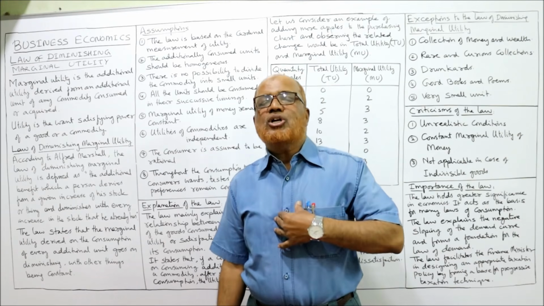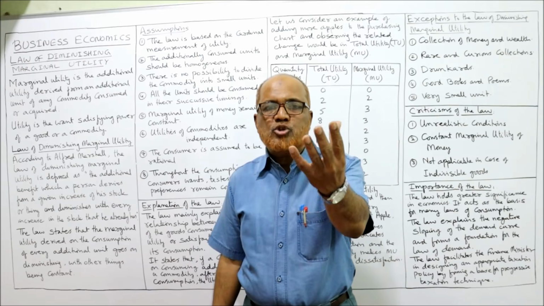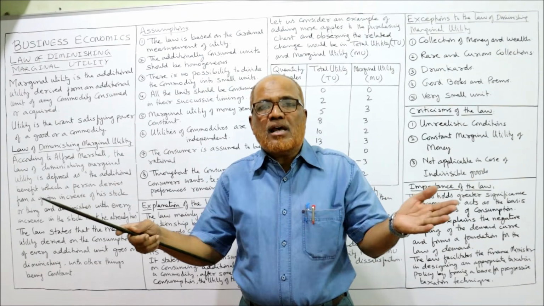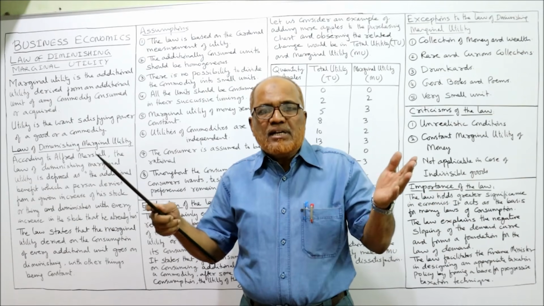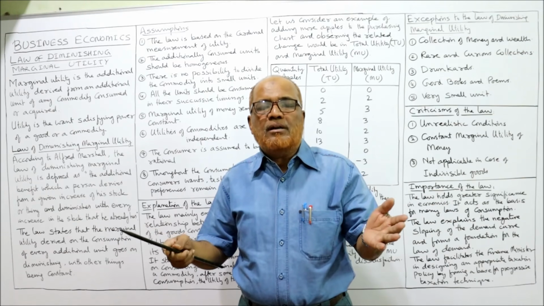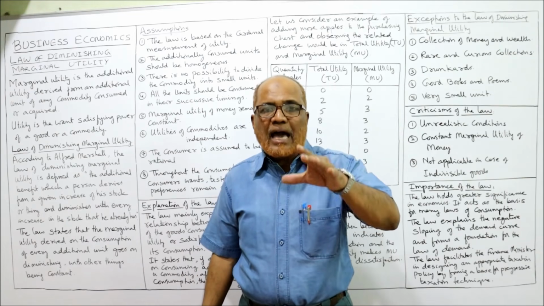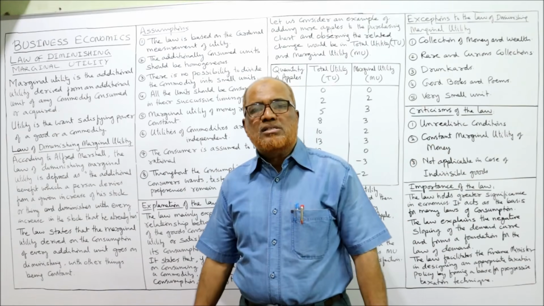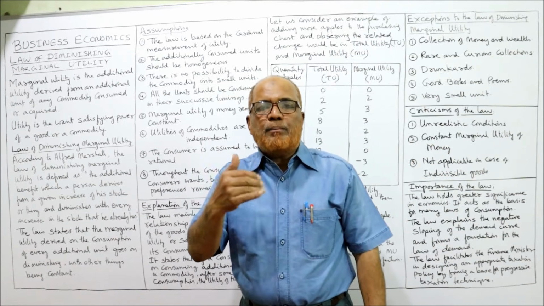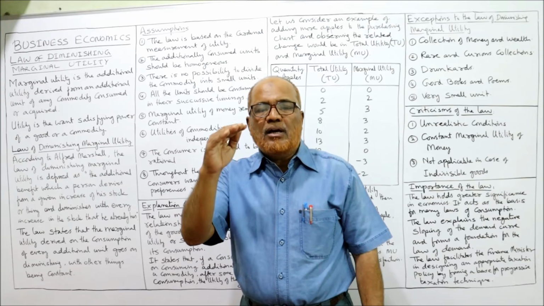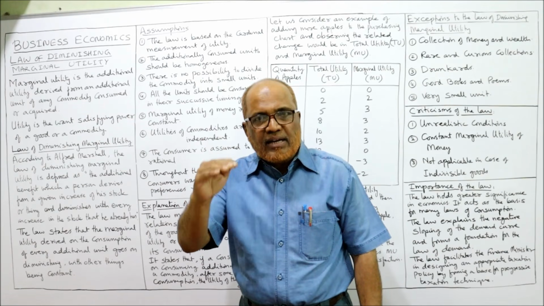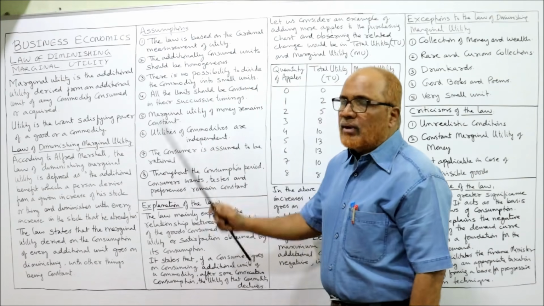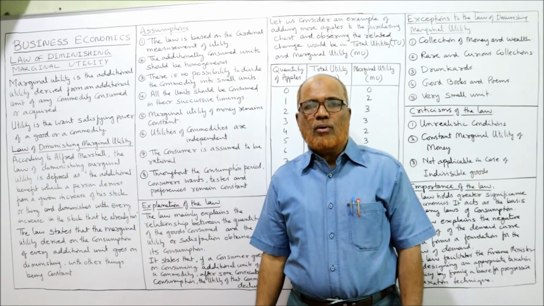That means satisfaction depends on the consumption of that good or commodity. Assuming that other things are remaining constant, that means the taste and habits of the person, there should not be any time gap between the consumption of one unit and another unit. All these things are remaining constant. Subsequently, when a person consumes, the marginal utility will diminish. That is the law. Now I am going to explain to you the assumptions of this law.